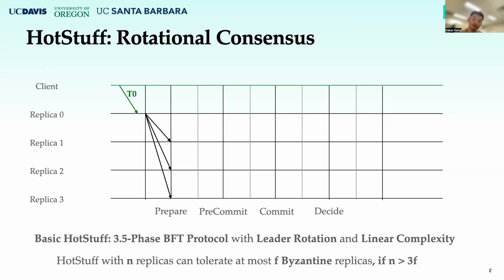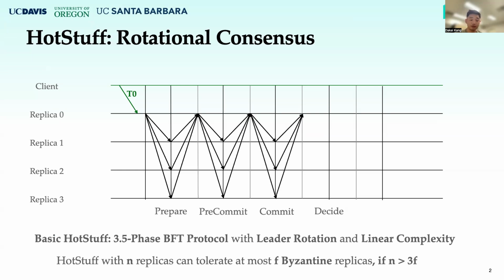HotStuff has three main phases: prepare, pre-commit, and commit. In each phase, the leader broadcasts a message, and all replicas will send the votes for the message back to the leader. The leader then collects n-f of the votes to form a quorum certificate, and then broadcasts the certificate in the next phase.